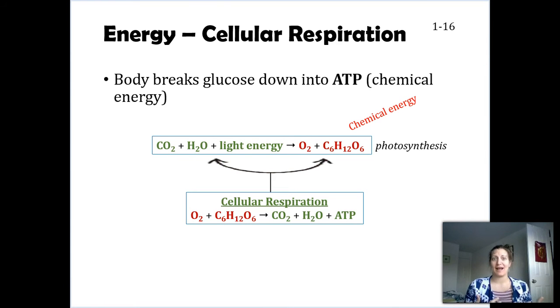We don't need carbon dioxide. That's what we're exhaling. We also get rid of water. That water we pee out. And then we also create ATP. We create this usable form of energy. Now, it's not just humans that are undergoing this process. All animals that consume things are also undergoing respiration.